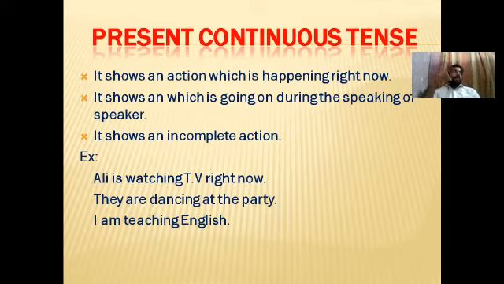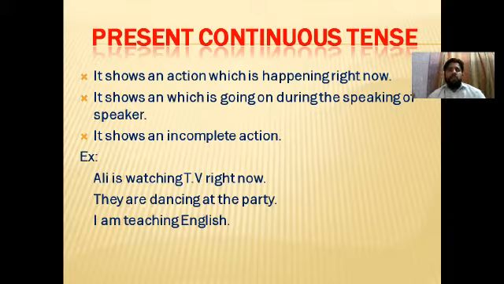Like I say here, the birds are chirping. So I'm talking about the action of the birds. At this point in time, the action of the birds is continuous. I'm the speaker and I'm talking about their action, and their action is continuous right now. So whenever you are talking about an action which is going on during the speaking of the speaker, we also use present continuous.